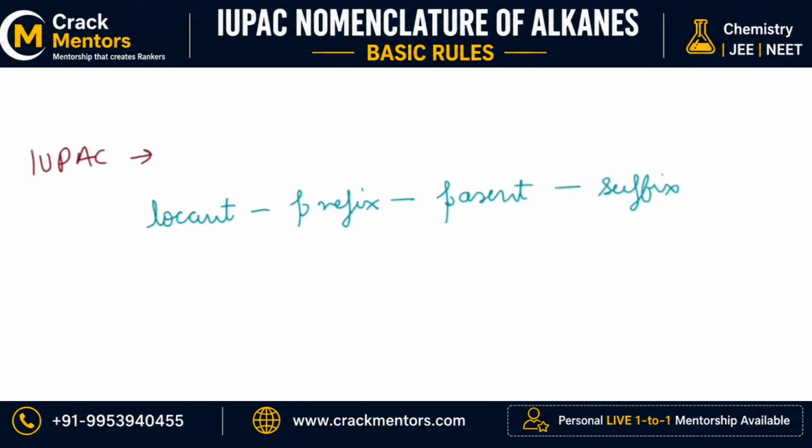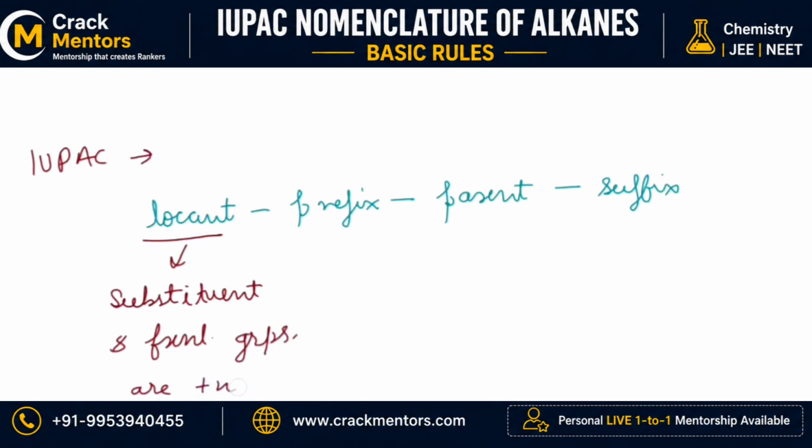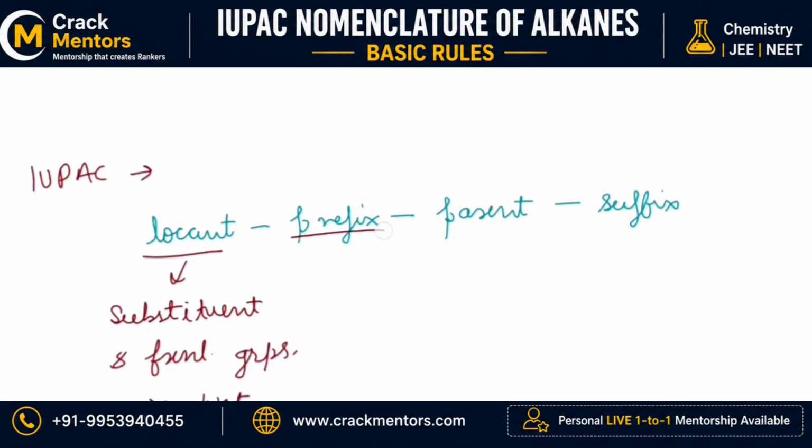What is this locant? Locant is something where the substituent and functional groups are present. Okay. Prefix is to tell what particular substituents are located.